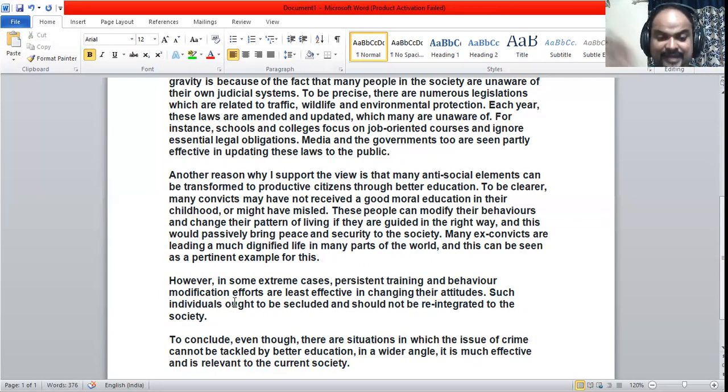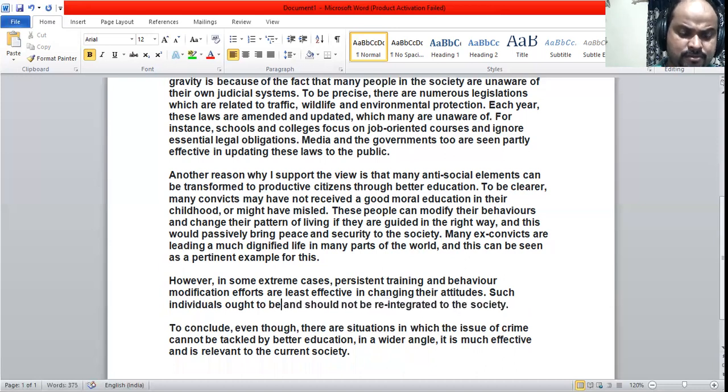I'm not going into detail there because I'm not concentrating on that. Such individuals ought to be secluded. It means they have to be inside the prisons. Confinement is needed. I have not mentioned the word prisons there. I can say confined, which is better than secluded.